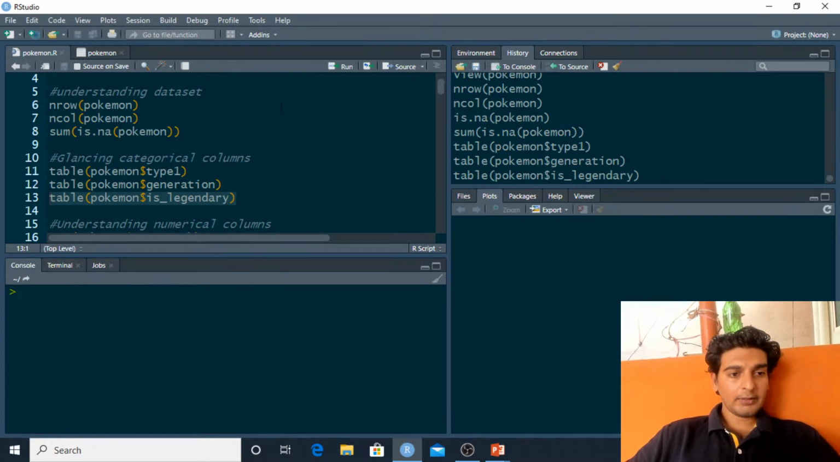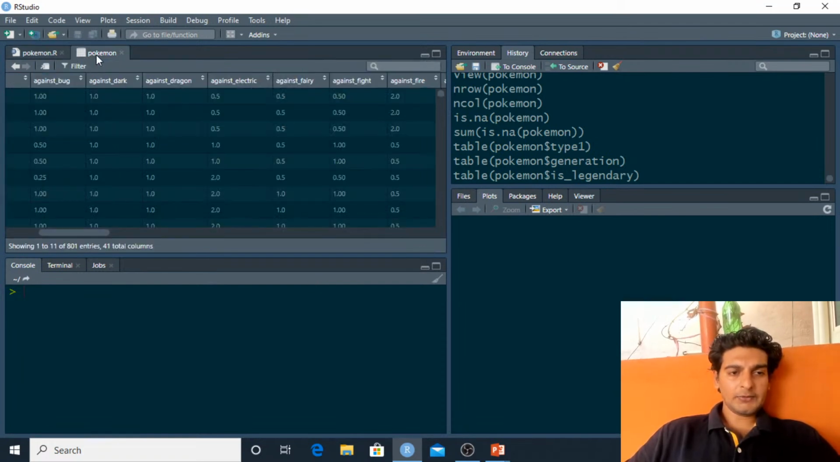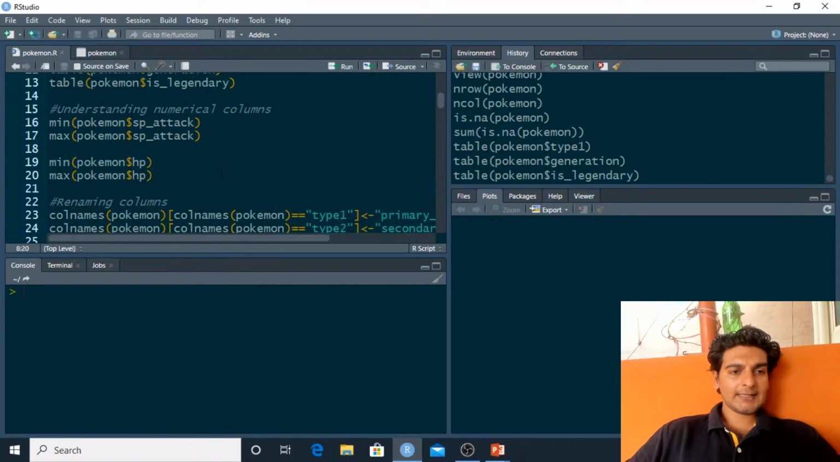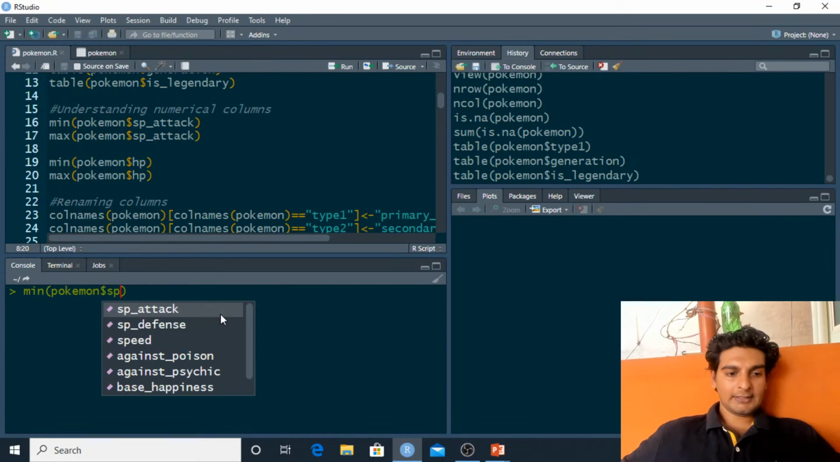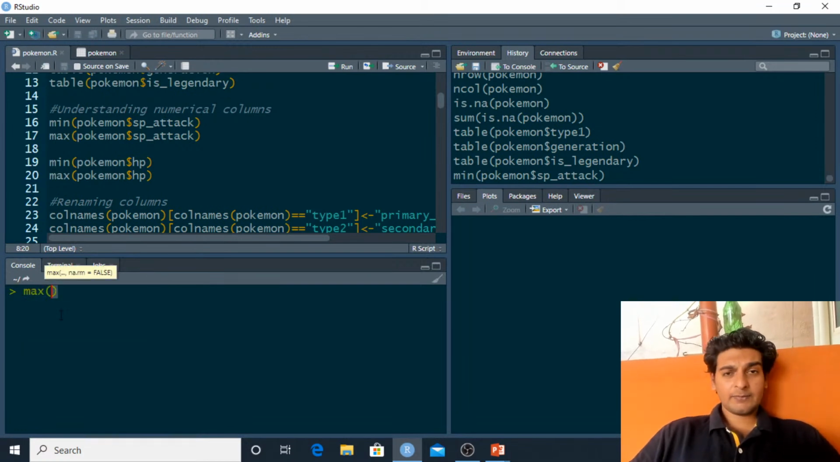Sure. So now that we have glanced at some of the categorical columns, let's understand some numerical columns. We've got different numerical columns present in this dataset. Out of all of them, I'd want to understand the special attack column. I'd want to know the minimum special attack of a Pokemon. For that, I will use the min method, and inside this I'll use Pokemon$sp_attack, and this is how I'm trying to find the minimum value of special attack, and we see that the minimum value is only 10. Now similarly, let me find out the maximum value of special attack.